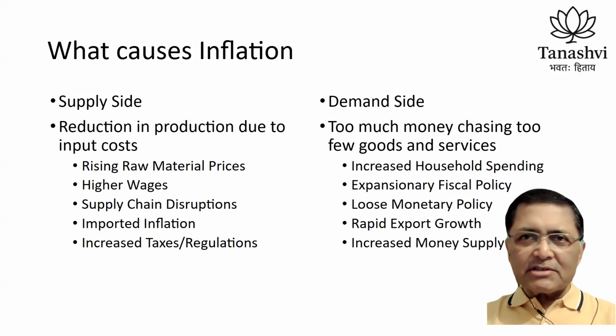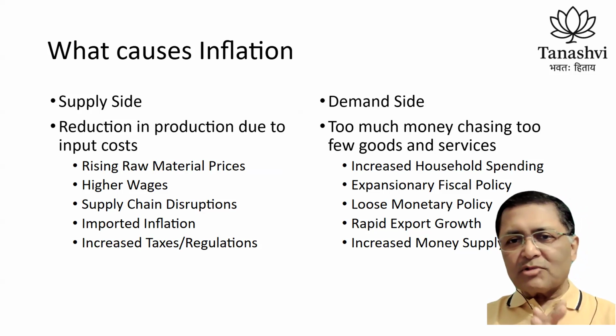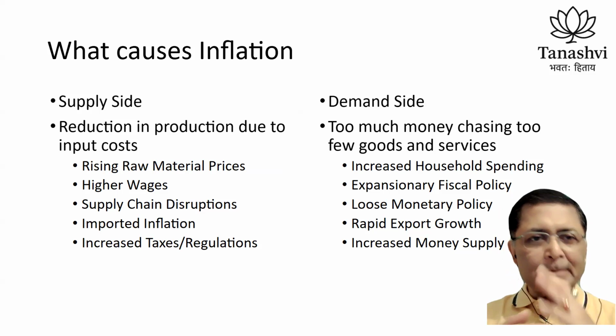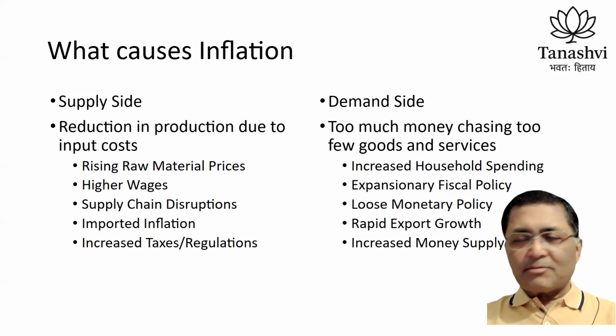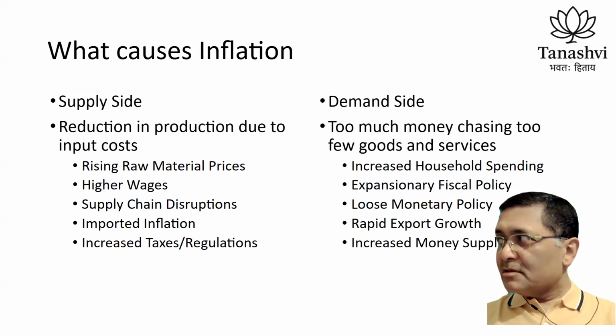Okay, so what causes inflation? There are two sides. One is supply side, one is demand side. I am not an economist, I'm not sounding like an economist, but these are pretty basic things. So one is supply side. What happens is you get lesser goods and services, therefore there is inflation.